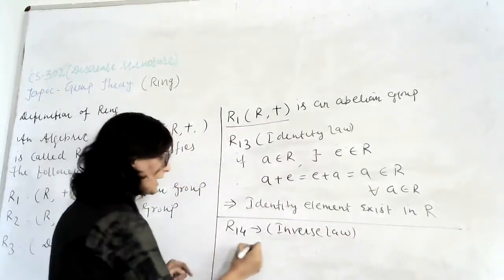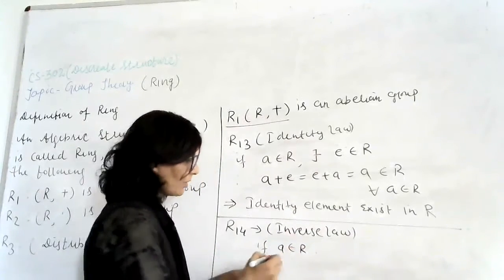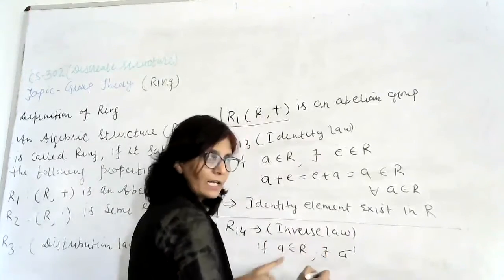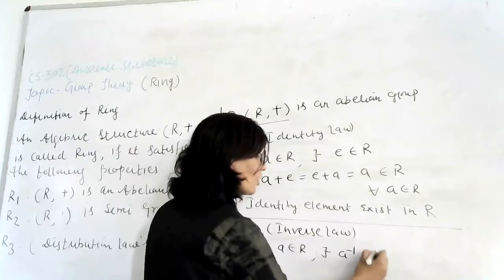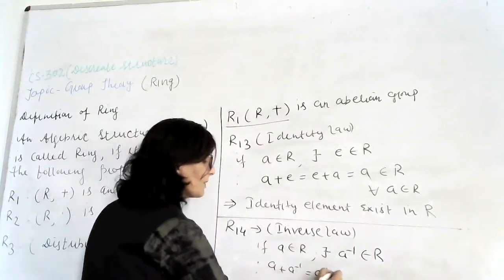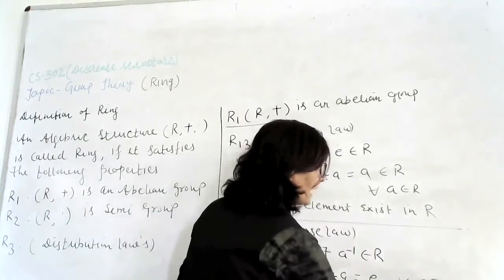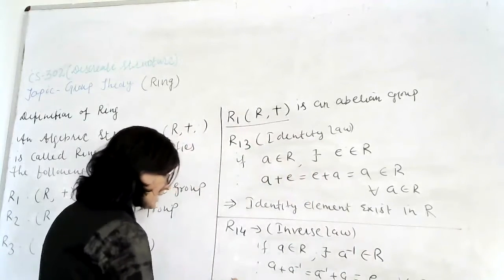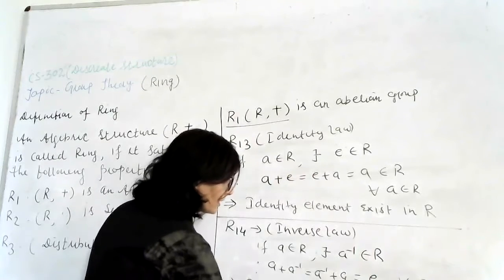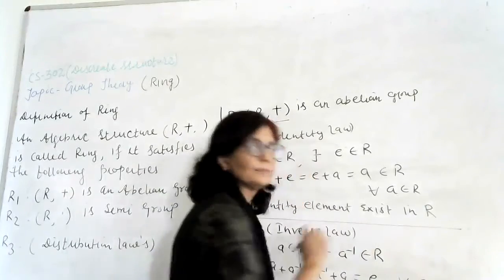In the inverse law, if we have any element which belongs to R, suppose it is A, then there exists its inverse, A inverse, which also belongs to R, such that A plus A inverse or A inverse plus A is always equal to E, for all elements A which belong to R. So we can say this implies that the inverse element also exists in R.